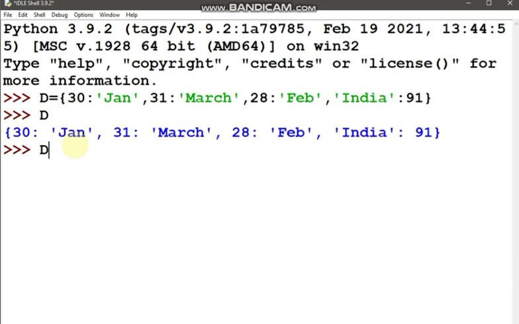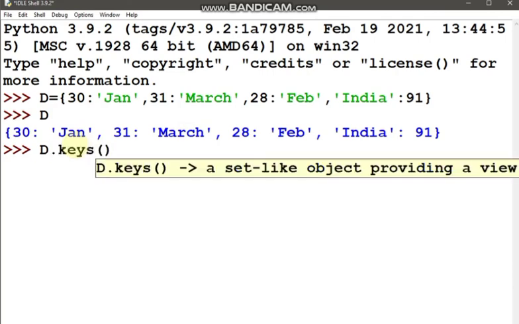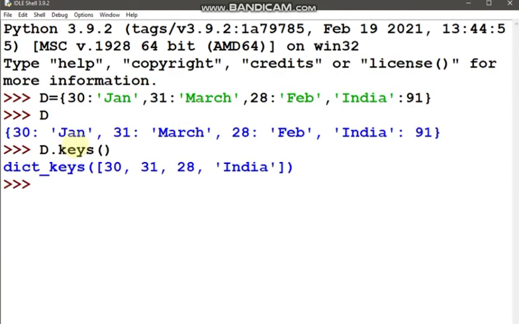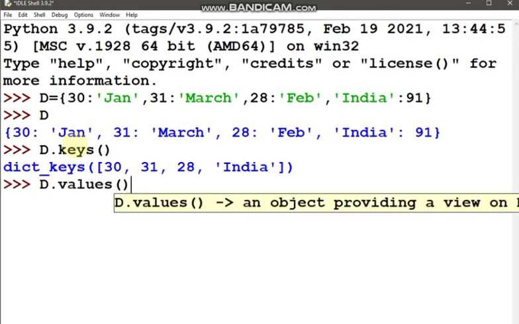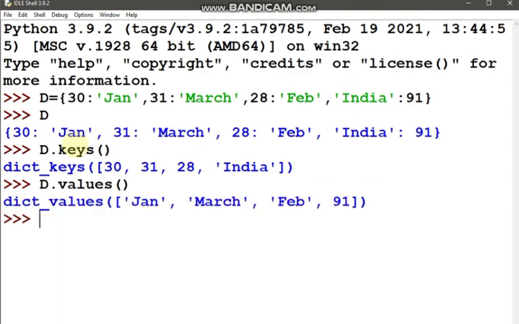Now if I want to see what the keys under D are, I have got this. What are the values? I will get this. And if I want to see what is inside the key 28, I will get the value Feb.